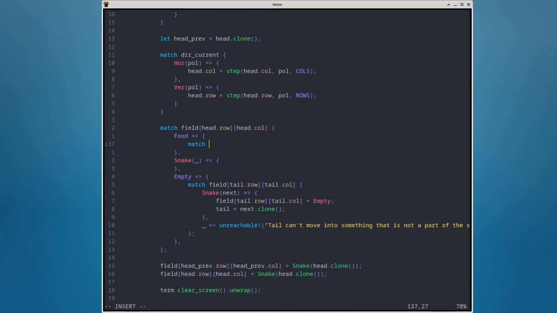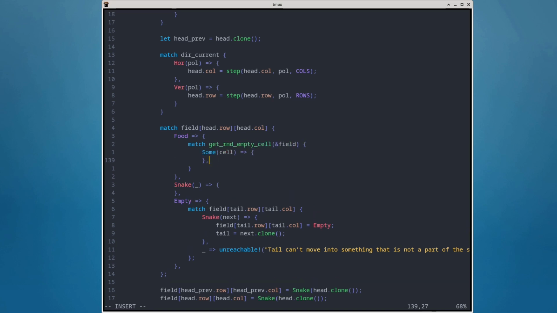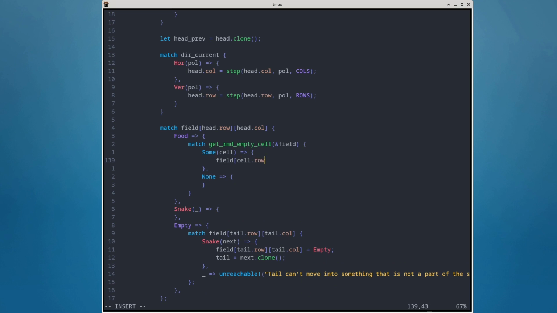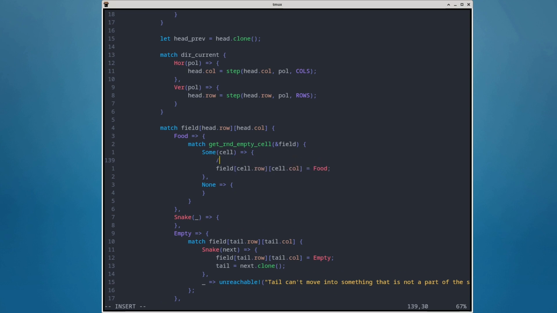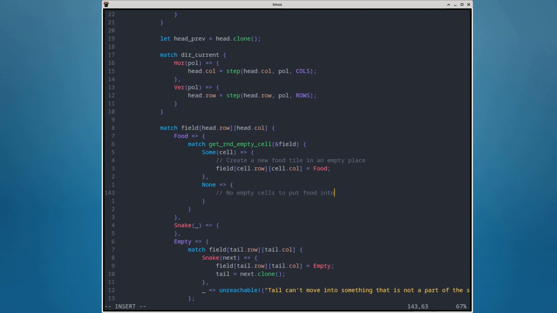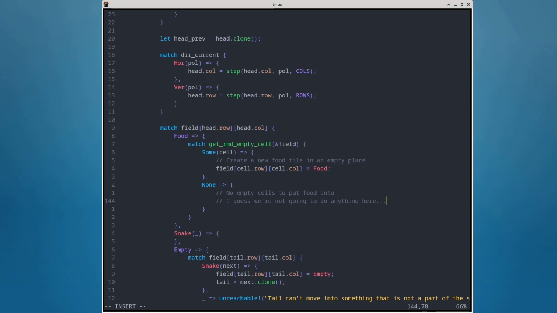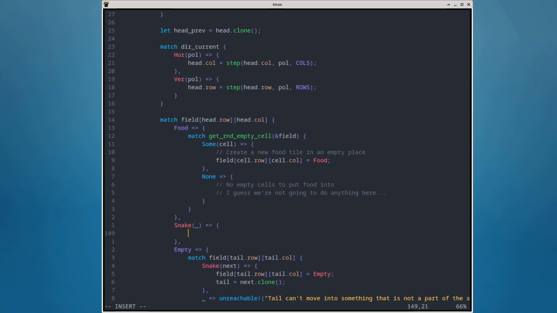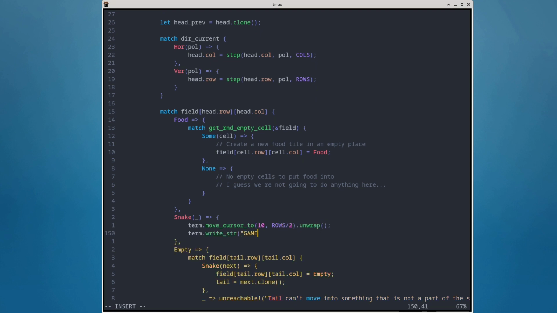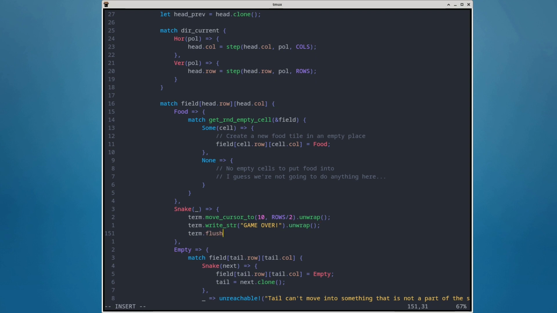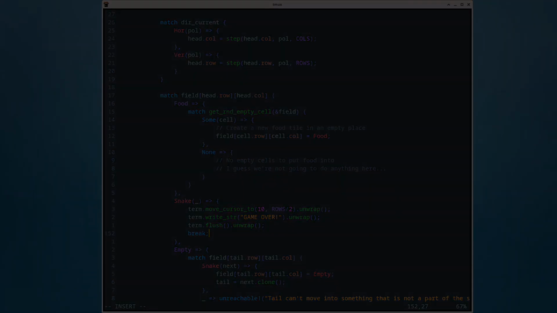The logic behind growing the snake after a piece of food has been consumed is very simple. Check if the head moved into the cell with a food tile, and if it is the case, skip pulling the tail piece forward for this update. In other words, only pull the tail if the entered cell is empty. This will make the snake one piece longer every time food is consumed. Also, it is a good time to add the check if the head is moved into another snake tile, which will result in a game over. In this case, we can just show the message and shut down the game. And here I am calling it done.